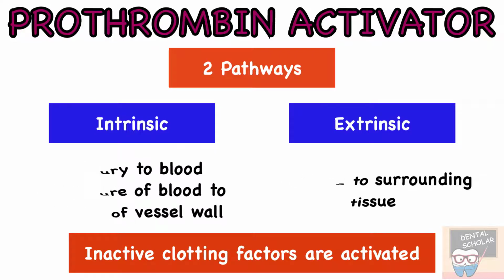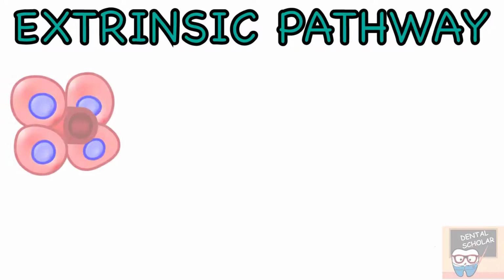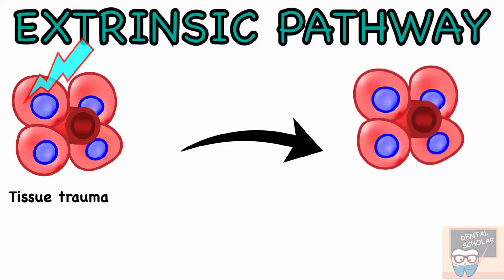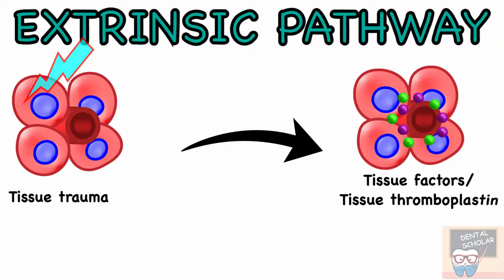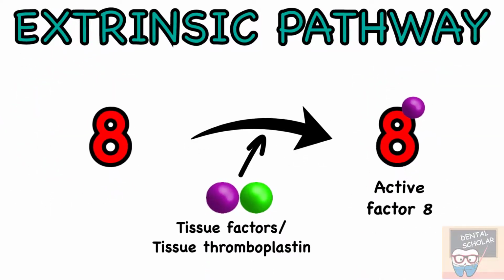So let's now go to the extrinsic pathway. In the extrinsic pathway, after trauma, extravascular tissue releases tissue factor or tissue thromboplastin, which contains phospholipids and a lipoprotein complex, and this acts as a proteolytic enzyme. So the tissue factor activates clotting factor 8, and the lipoprotein part complexes with this activated factor 8.